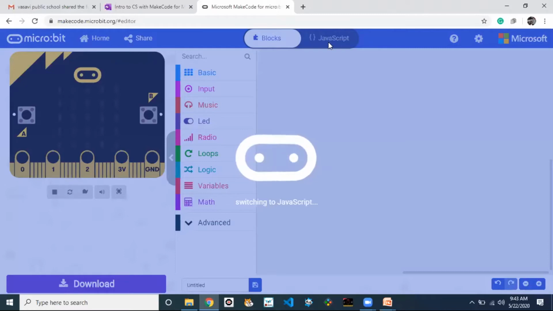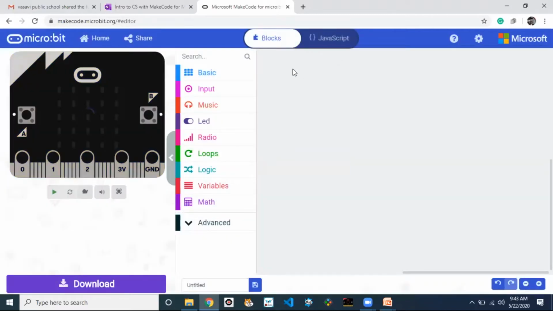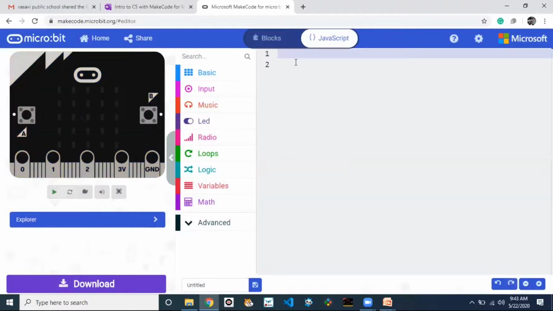First, I will give the pseudocode. Then later I will write the program. The first step is we need to initialize the variable. Initializing the variable means giving the name of the variable and the value of the variable.